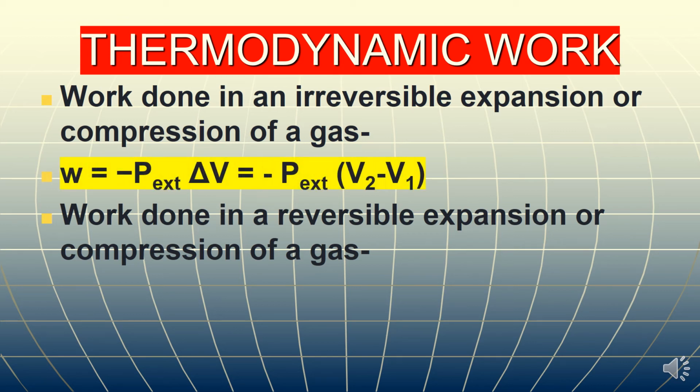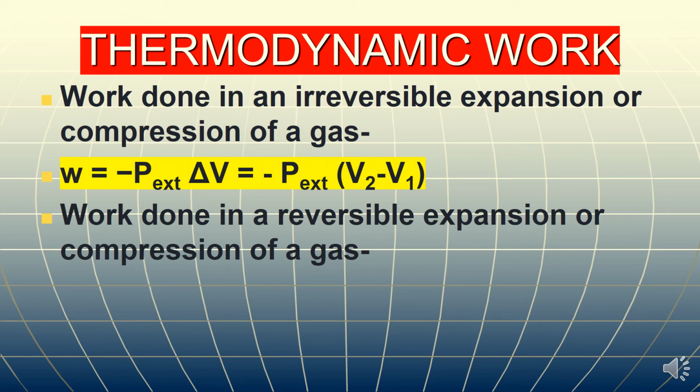W irreversible is equal to minus P external delta V. Here P external is the external pressure applied on the gas, and delta V is the change in volume. That means if the expansion takes place from initial volume V1 to V2, then the work of expansion can be calculated by this formula.